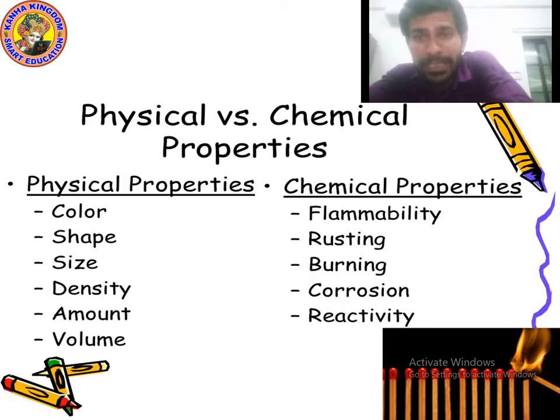So we know that during physical changes, physical properties change, which means color can change, shape can change, size can change, density can change, amount can change, volume can change. And during chemical changes, what happens? Flammability, rusting, burning, corrosion, reactivity, these changes occur. So what is the meaning of density? Density is equal to mass by volume.